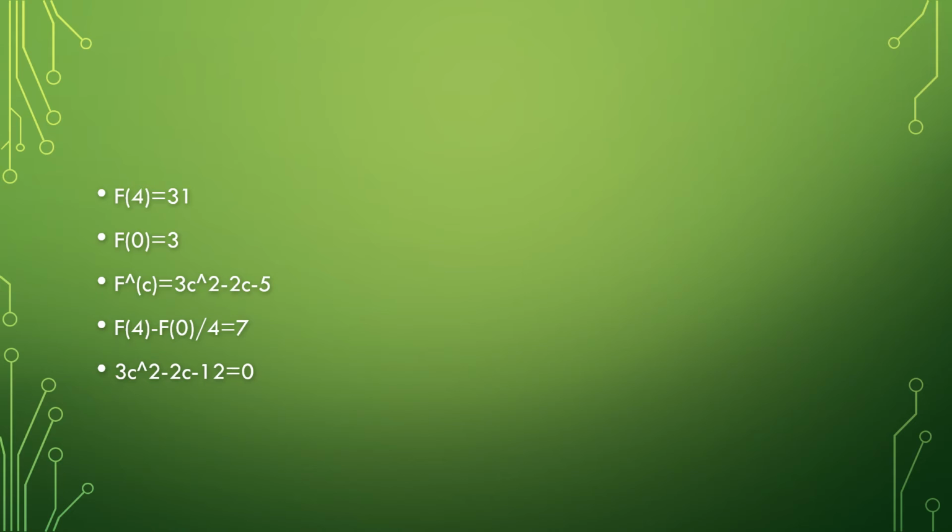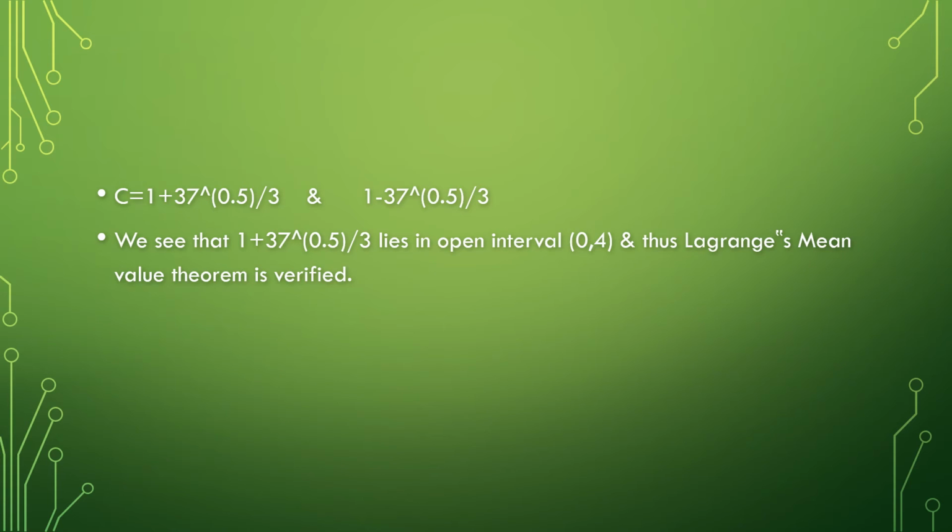So by solving this equation and putting it in f'(c) = (f(b) - f(a)) / (b - a), we get 3c² - 2c - 12 = 0. Solving this, we get (1 + √37)/3 and (1 - √37)/3. We can see that only (1 + √37)/3 lies in the open interval (0, 4). Thus, Lagrange's mean value theorem is verified, and the c value which we get is (1 + √37)/3.